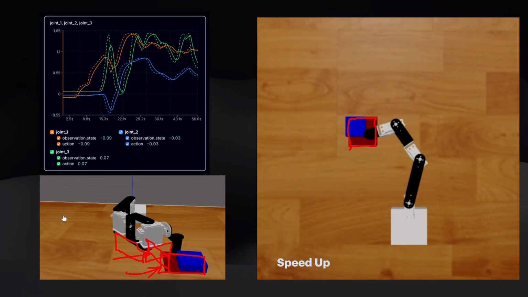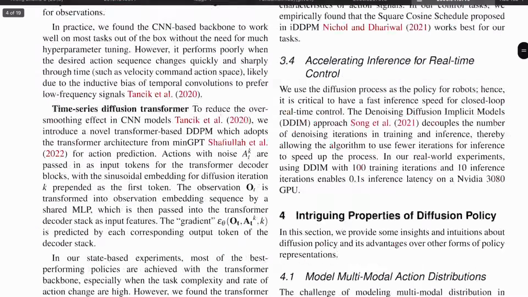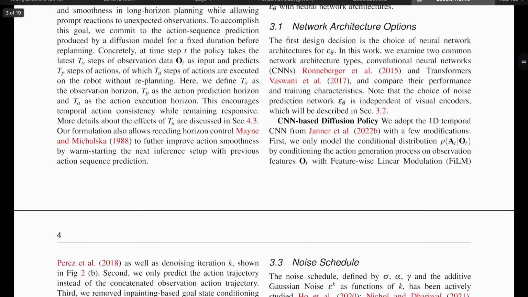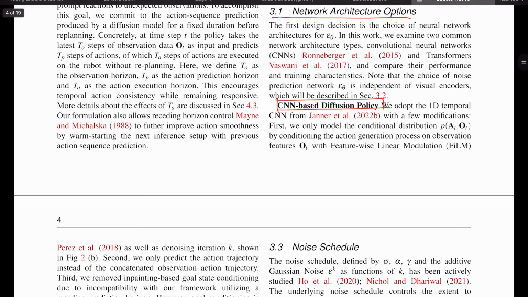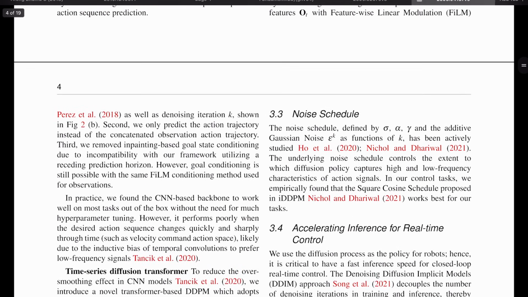Just by changing the distribution of our action, we can clearly see, using the same set of episodes and the same number of steps in the training process, we get a much better behavioral cloning. Finally, we want to understand why this is happening. Here we can clearly see why this behavior exists. The author acknowledges that the CNN-based diffusion policy is much easier to implement, and the training also converges much more quickly. But there is a problem.